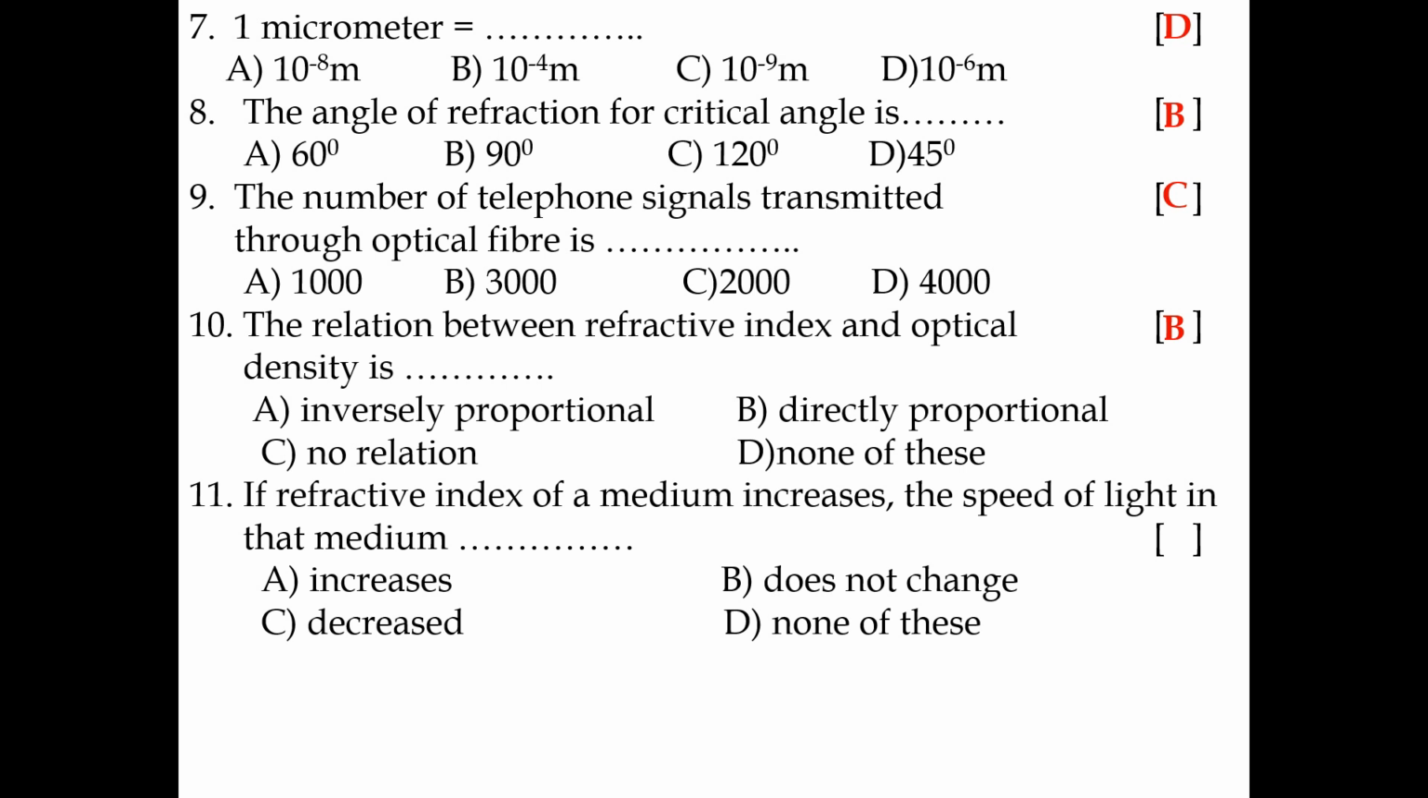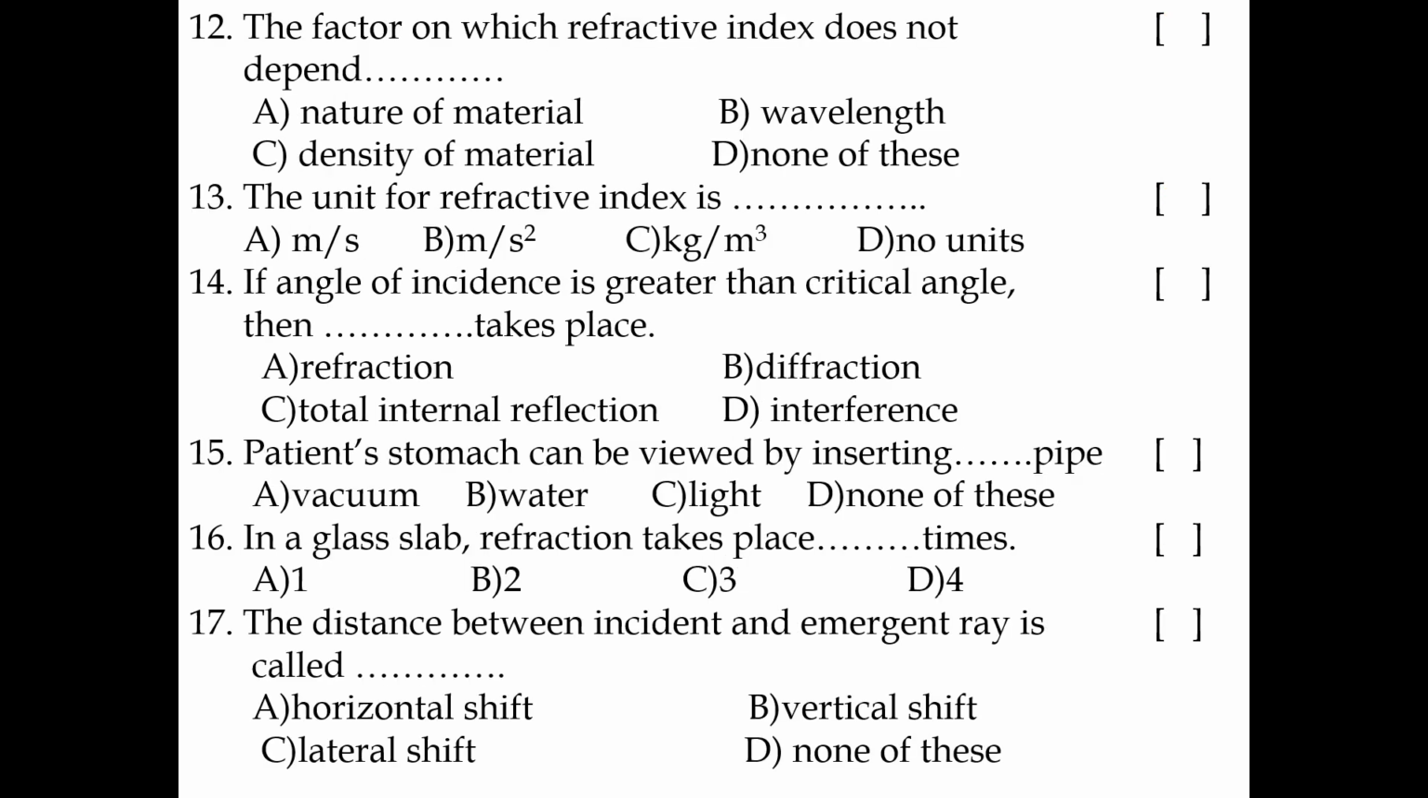11th bit: if the refractive index of a medium increases, the speed of light in that medium decreases, because n is proportional to 1 by v. Refractive index is inversely proportional to the speed of light in the given medium. 12th bit: the factor on which refractive index does not depend is the density of material.